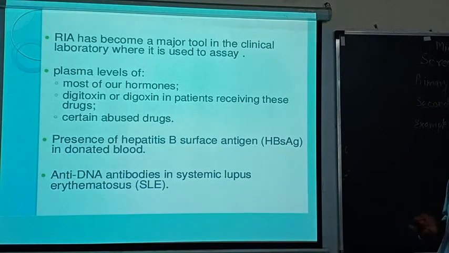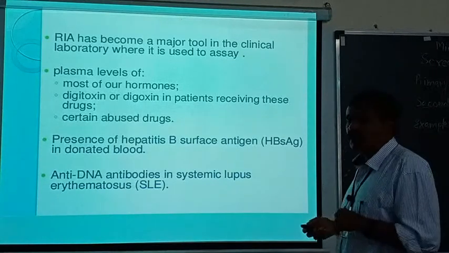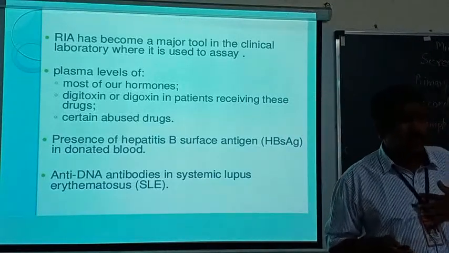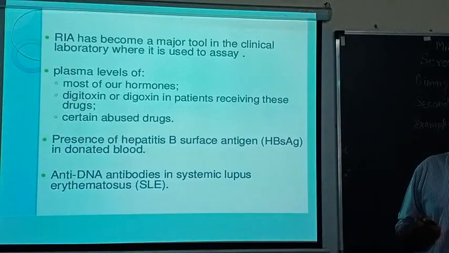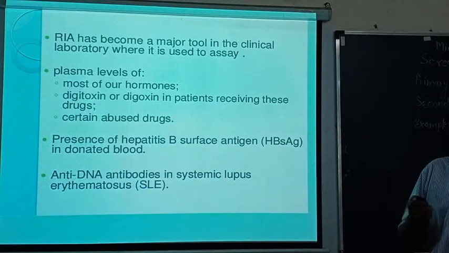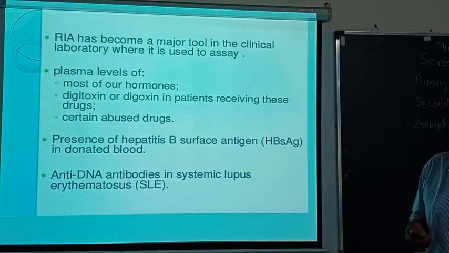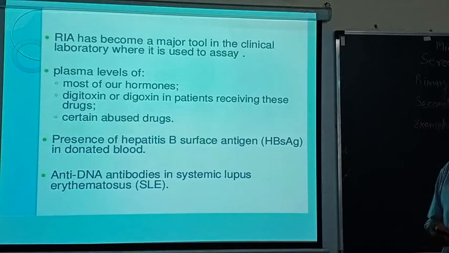Now, most of the hormones in plasma can be measured this way. You might know that growth hormones are one, and the second is the sexual hormones. These hormones are very important in fertilization. The level of the hormones determines whether a woman will fertilize or not. So, for this purpose, you have to detect the hormones. Most of the hormones are tested with the radioimmune assay.